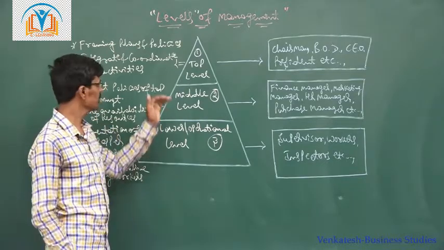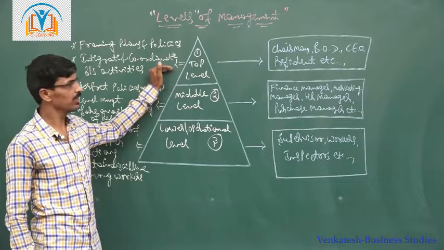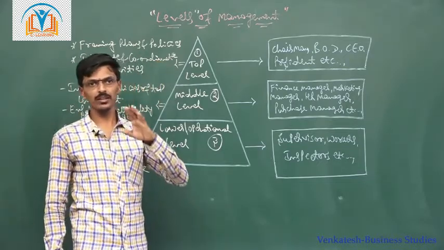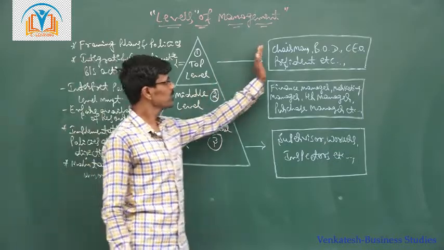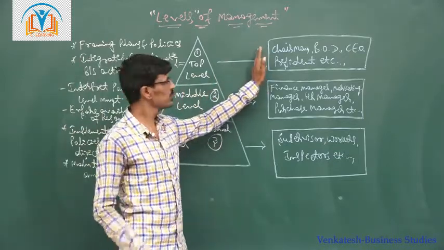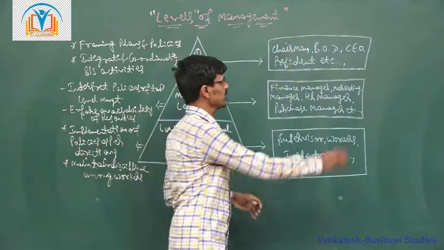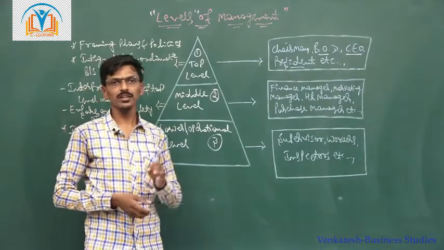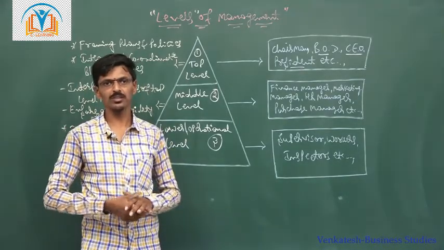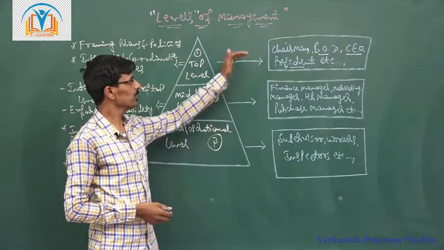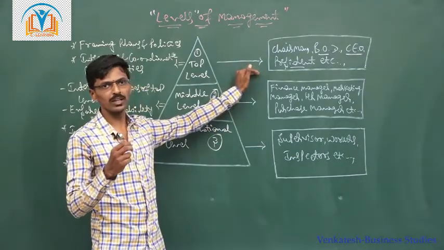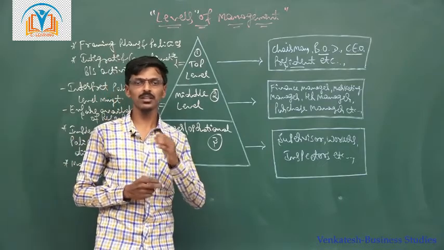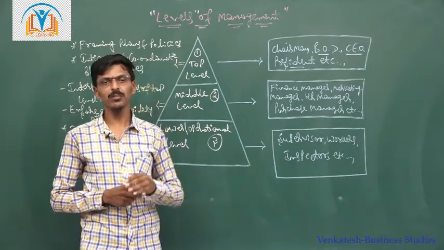So the first is top level management. Who is working at the top level management? Chairman, president, board of directors, chief executive officer. They are at the top level management. So in top level management, chairman, president, board of directors of the company, and chief executive officers of the enterprise will be at the top level.